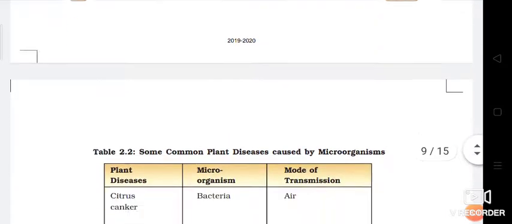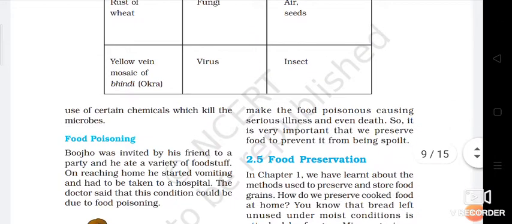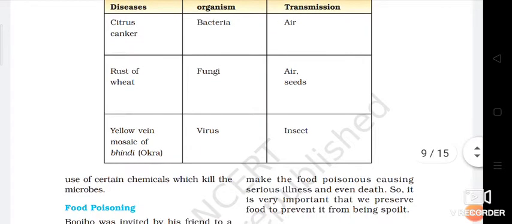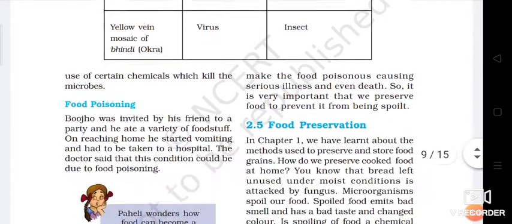They can be controlled by the use of certain chemicals which kill the microbes. Here given is citrus canker, caused by a bacterium, which is transferred through the air. The next plant disease is rust of wheat. It occurs because of fungi, and air and seeds are the mode of transfer. Then yellow vein mosaic of bhindi. The microorganism responsible is a virus, and it is transmitted through insects.